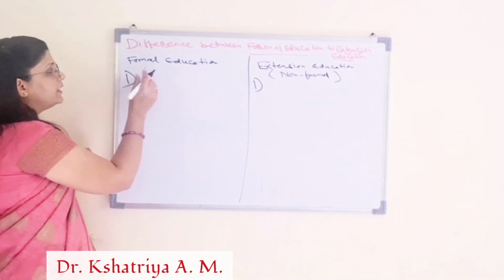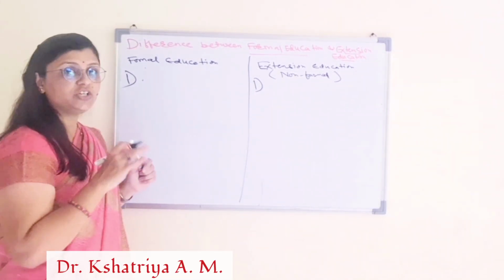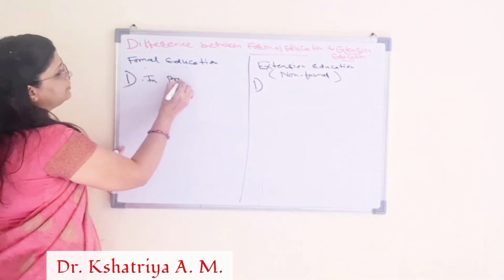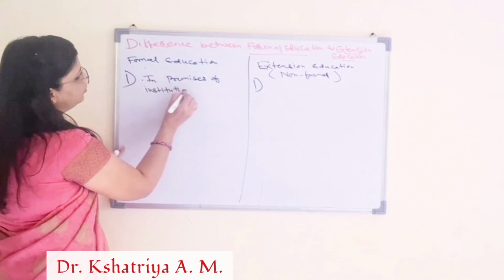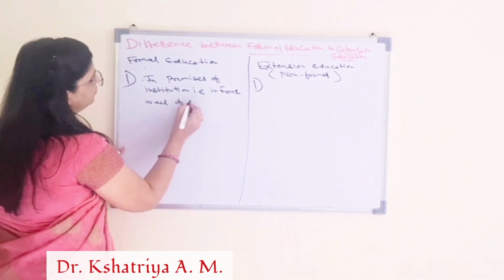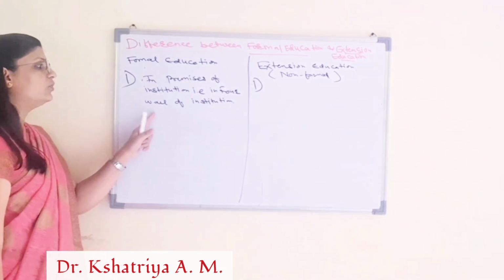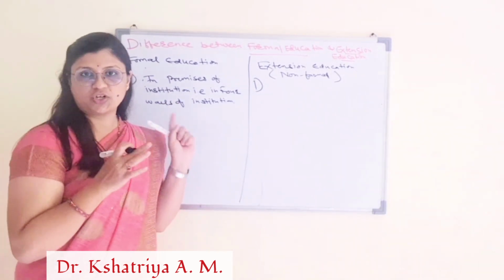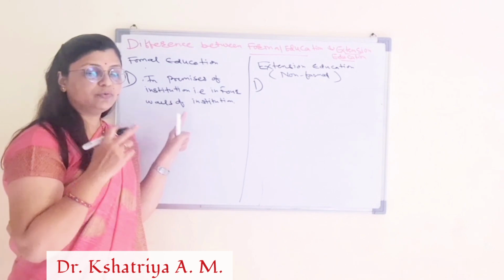In formal education, whatever education is taken by the learner through the teachers, it is in the premises of the institution, that is, within four walls of the institution, maybe within the four walls of a classroom. It is in the premises of the institution, in the four walls of the classroom.